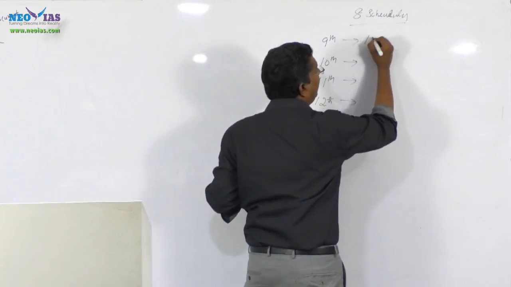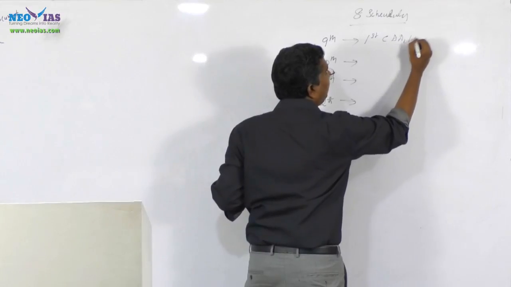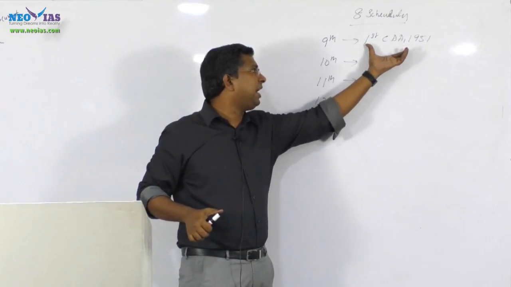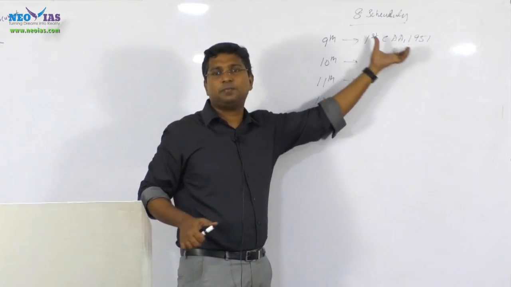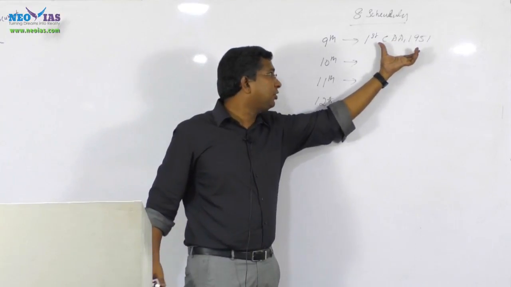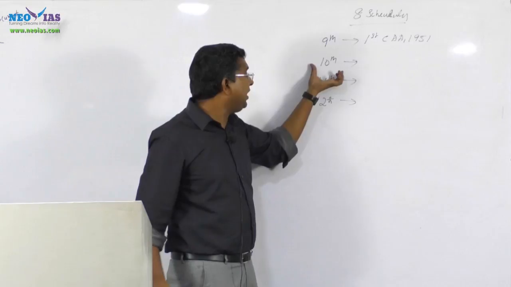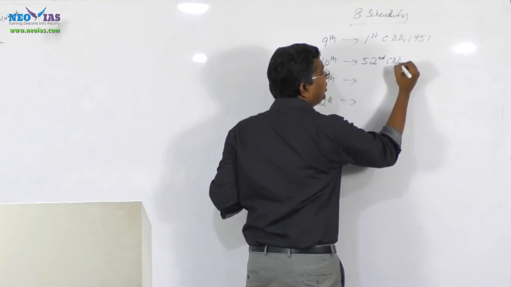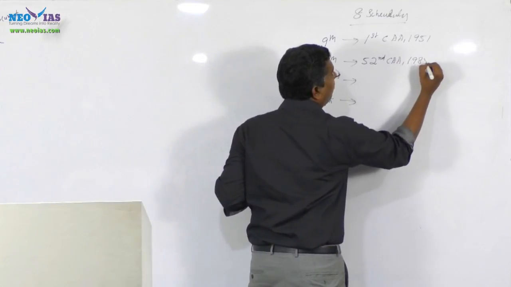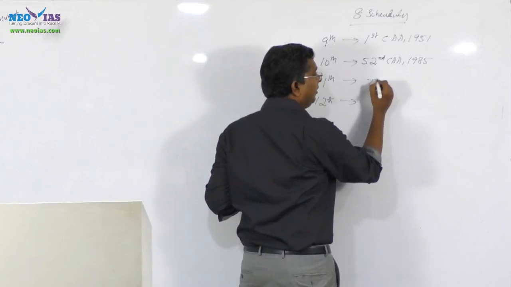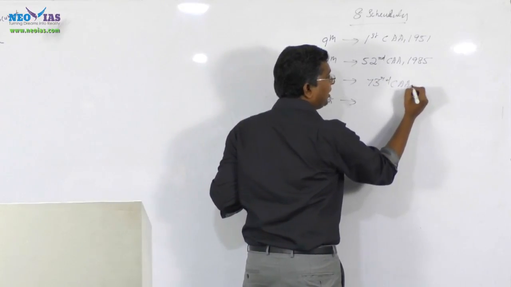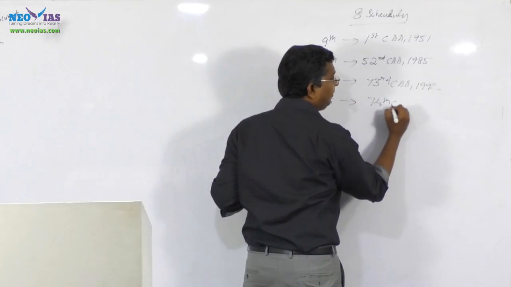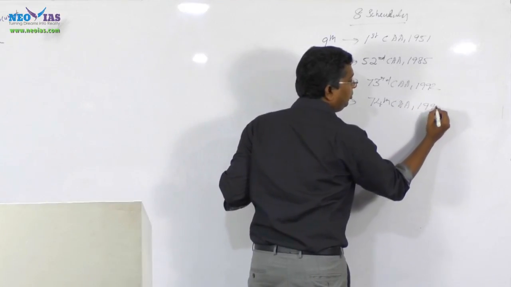The 9th schedule was inserted by the First Constitutional Amendment Act 1951. It was a prelims question. UPSC asked which Constitutional Amendment Act inserted the 9th schedule? It was the First Constitutional Amendment Act. Now the 10th schedule was inserted by the 52nd Constitutional Amendment Act 1985. The 11th schedule was inserted by the 73rd Constitutional Amendment Act 1992. The 12th schedule was added by the 74th Constitutional Amendment Act 1992. We already discussed this.